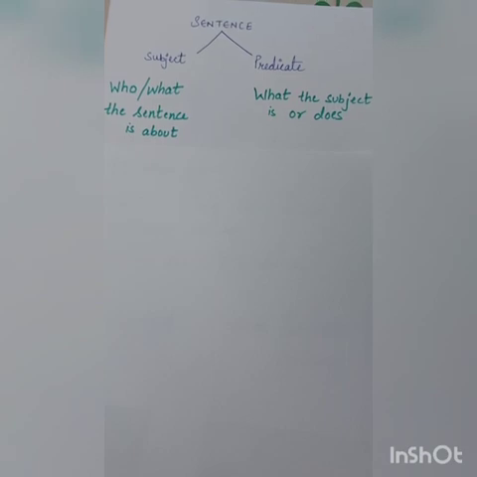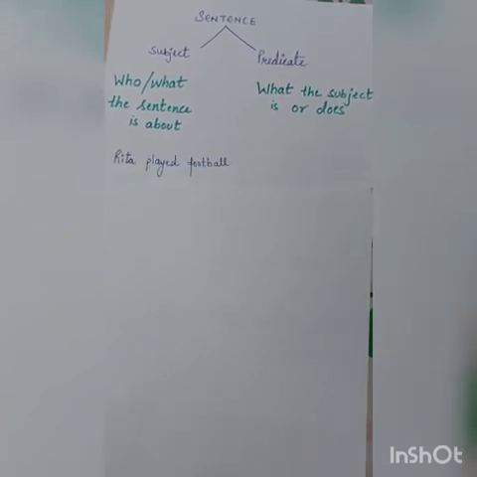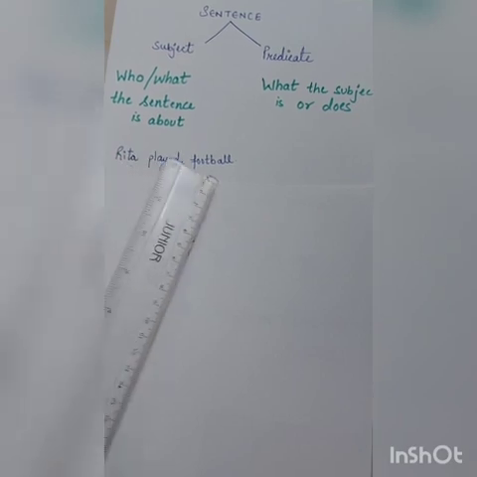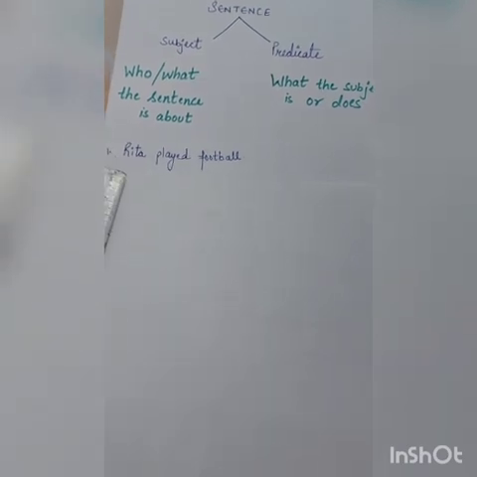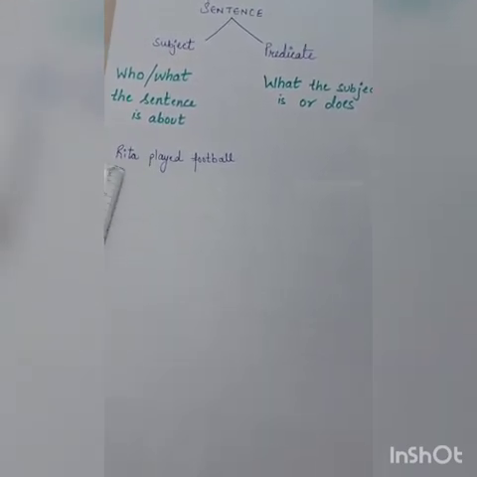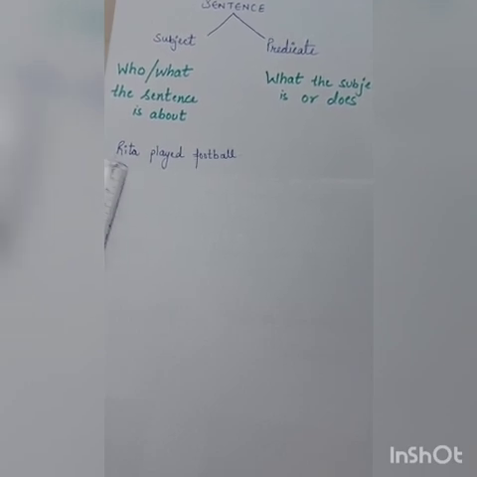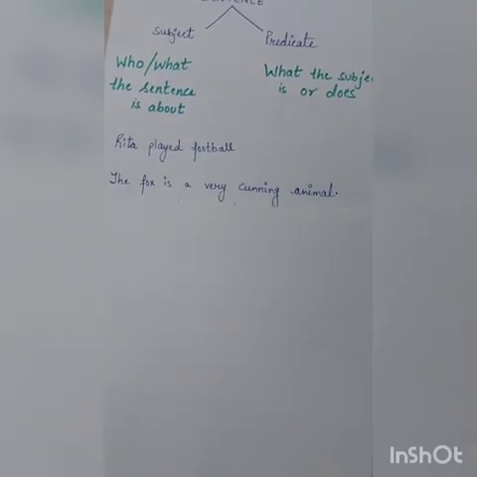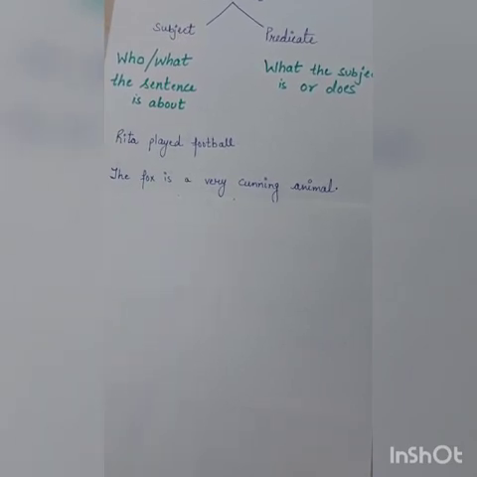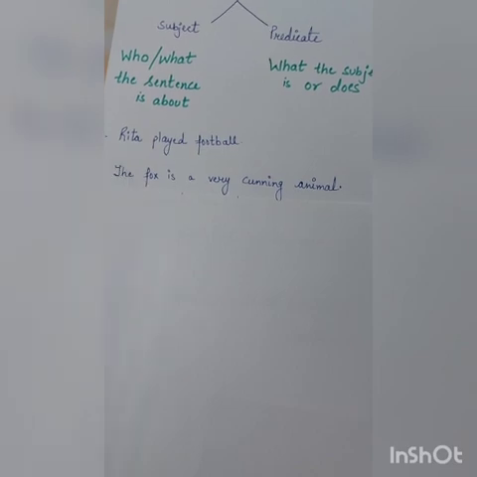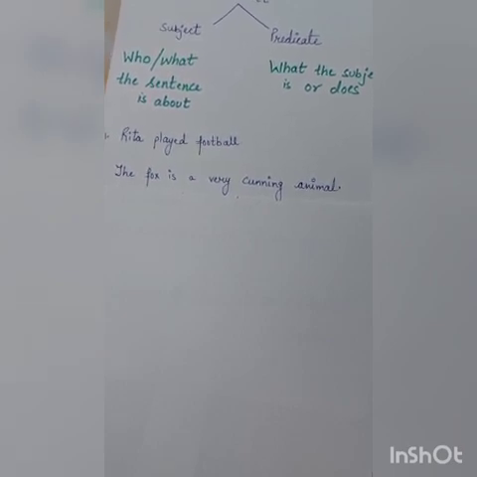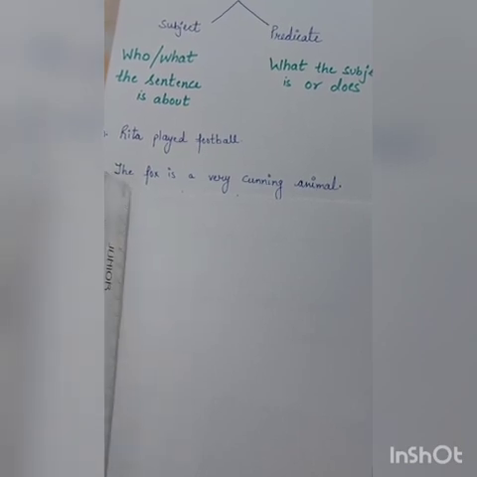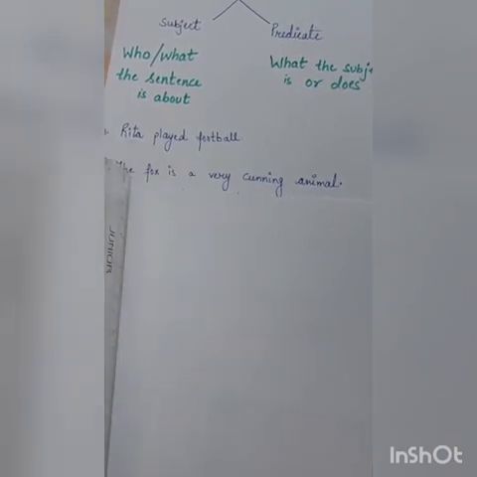Now let us look at some more examples. The first is, Rita played football. Now in this sentence the subject will be Rita. Now why are we calling Rita subject? Because the sentence is about Rita. Next is, the fox is a very cunning animal. Now guess the subject in this sentence. Take a minute, read it again, and then decide what the subject will be. That's right. The fox will be the subject because this sentence is about the fox.